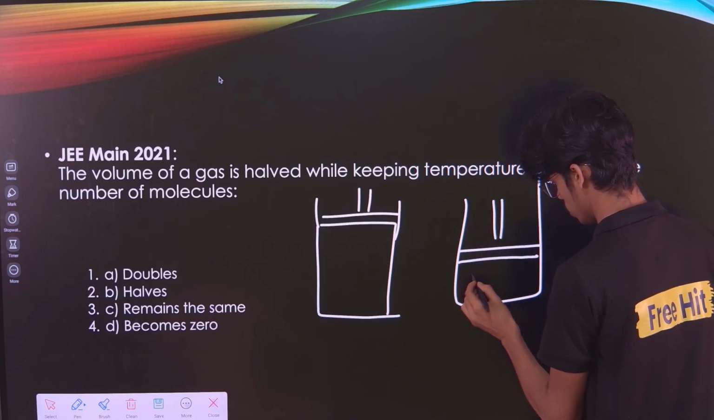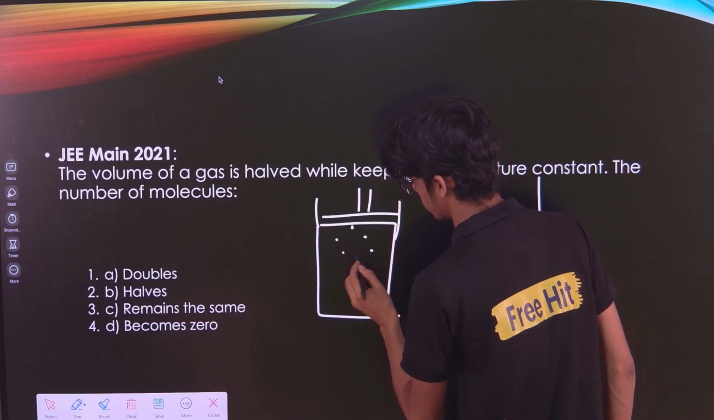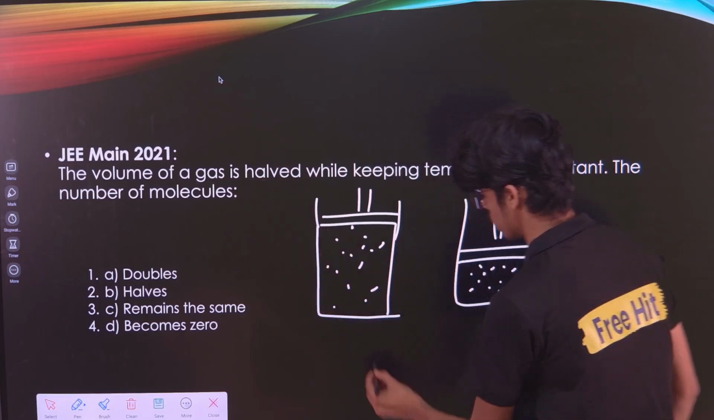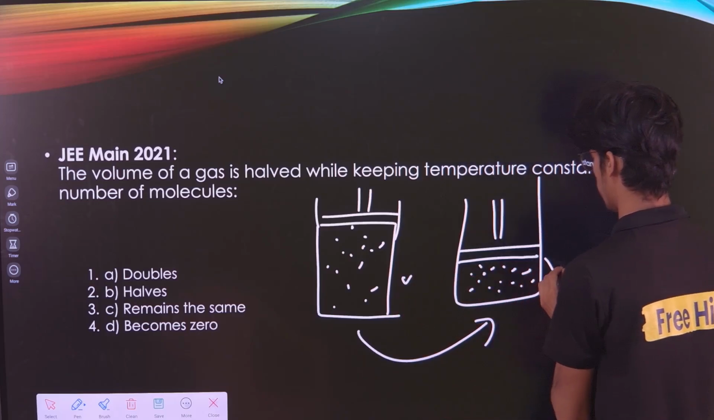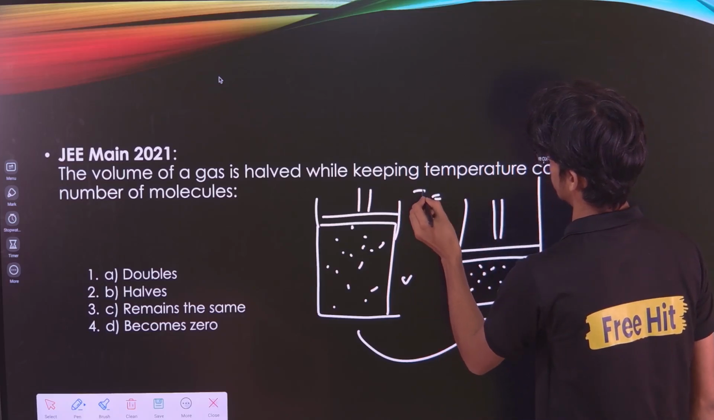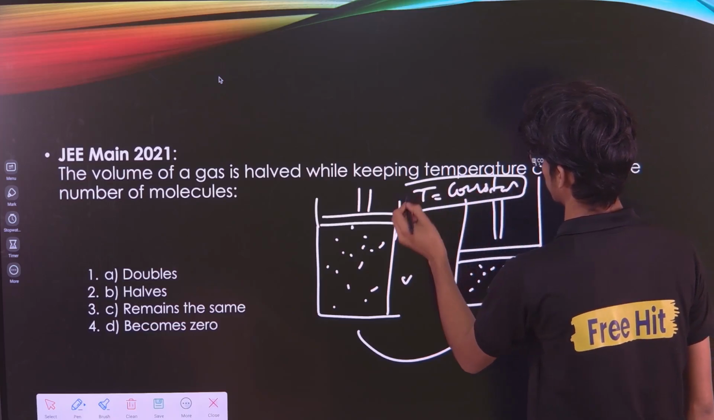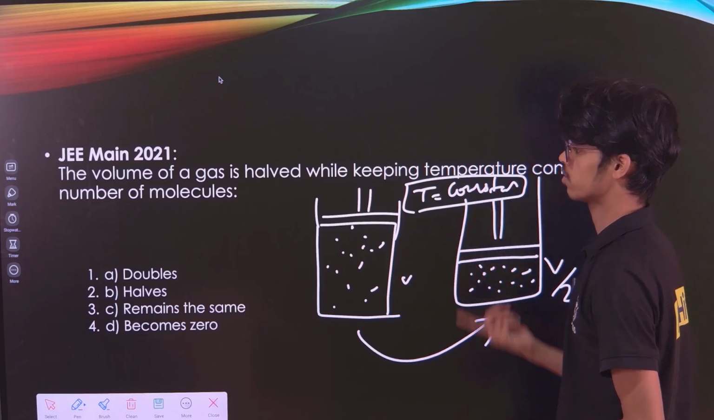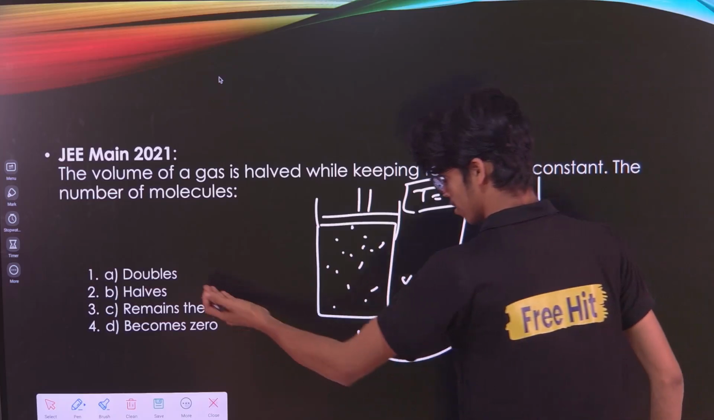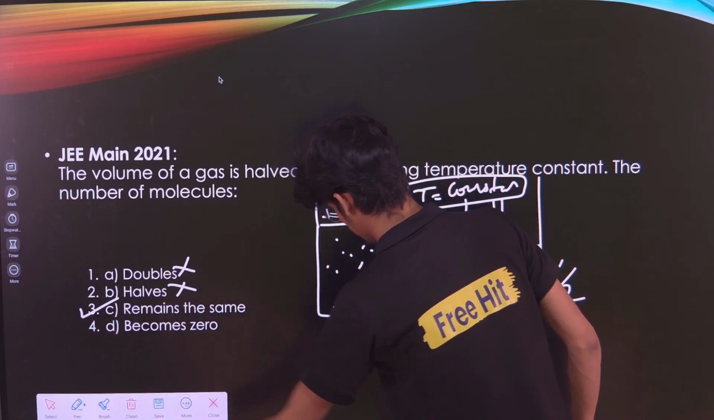Through some piston we compress this gas. Initially it was this. Now the volume of gas goes from V to V by 2, while keeping the temperature constant. I hope those who have studied thermodynamics know what this is, but anyways, what happens to the number of molecules? Is there any change? No. Does it double? No. Halve? No. Remain the same? Exactly, it remains the same.